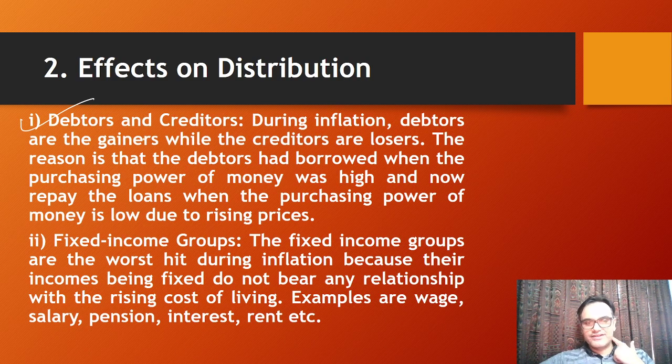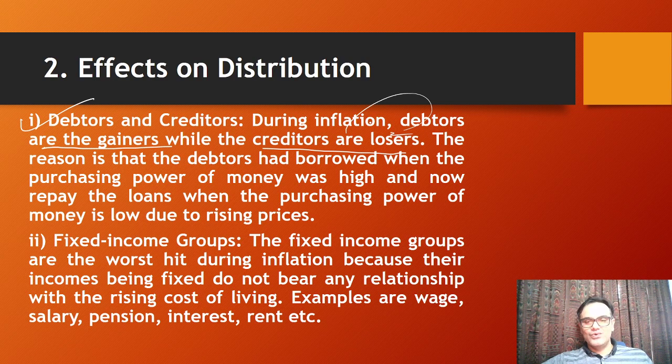So during inflation, debtors are the gainers while creditors are the losers, because as the money supply increases, the value of the currency is going to decrease, and the creditors, who will get that money back after a period of time, will receive money that has lost value during high inflation.